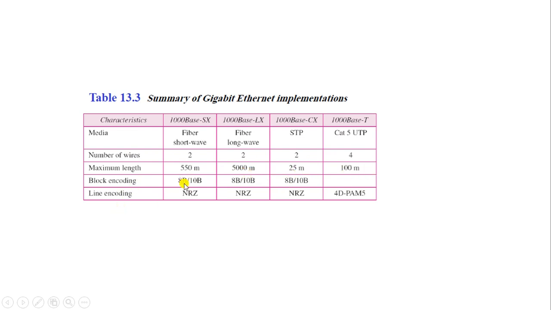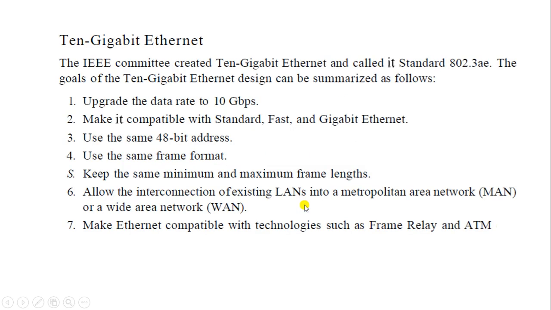Block encoding: 8B/10B, 8B/10B, 8B/10B. As far as 1000BASE-T is concerned, you are not using block encoding here, because the synchronization will be done directly by the line encoding, that is 4D-PAM5. As far as line encoding is concerned, we are using non-return to zero for 1000BASE-SX, 1000BASE-LX as well as 1000BASE-CX.